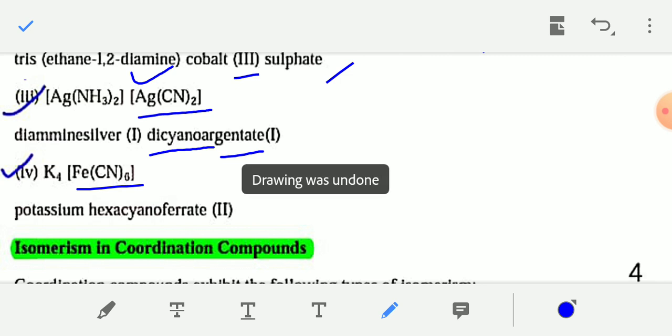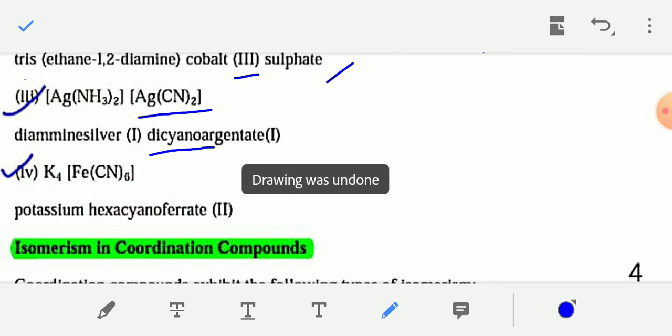So you first write the name of the cation, potassium. Then hexacyano, and iron is present in the anionic part, so hexacyanoferrate, and the oxidation number of Fe in [Fe(CN)6] is 2, so ferrate(II). These are some common examples of IUPAC nomenclature of coordination compounds.